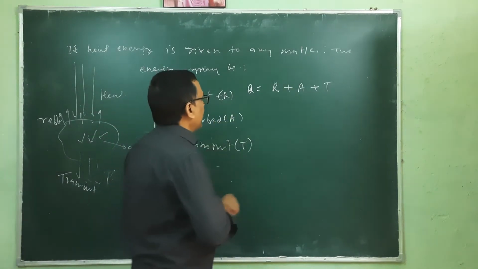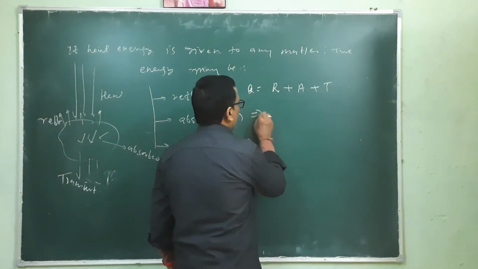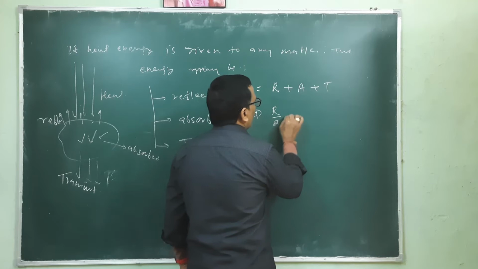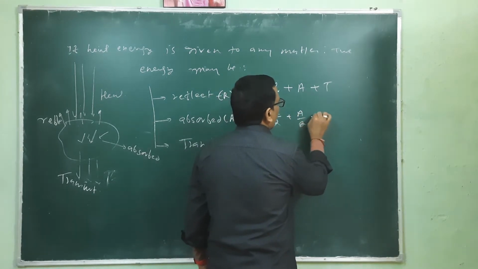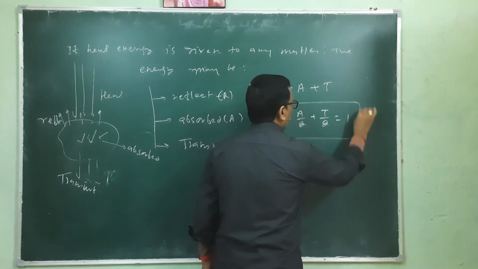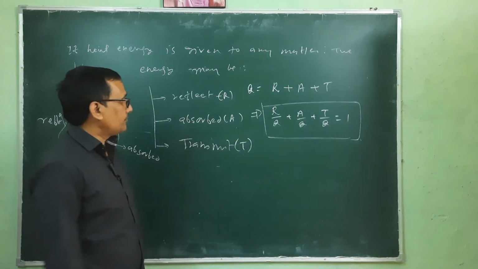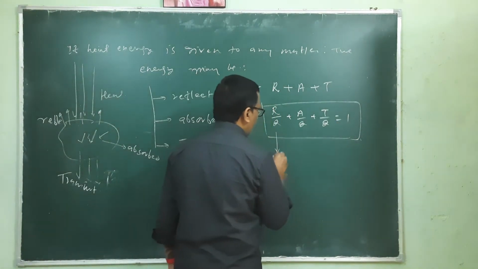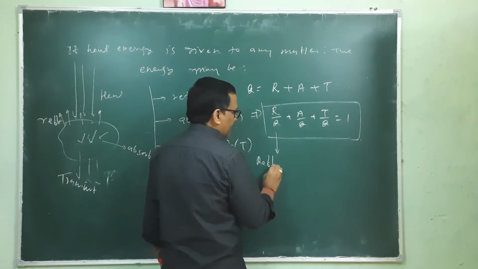So this can be written as R by Q plus A by Q plus T by Q, which is equal to 1. This is one relation in which R by Q is known as reflectance.